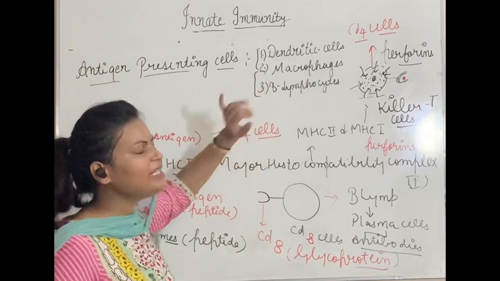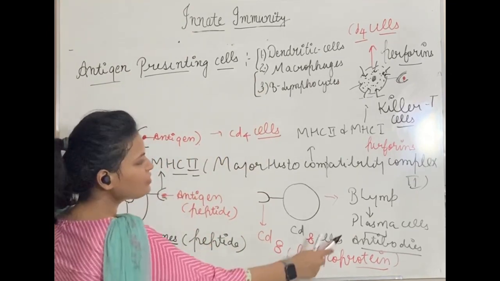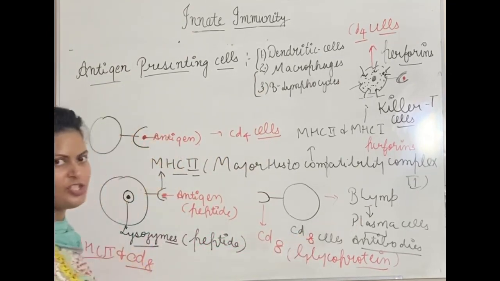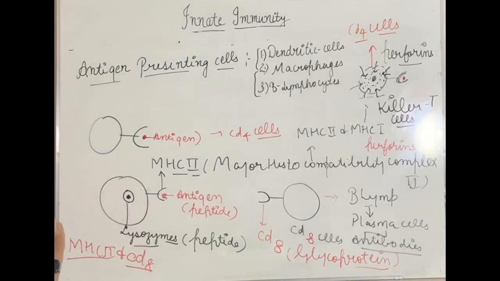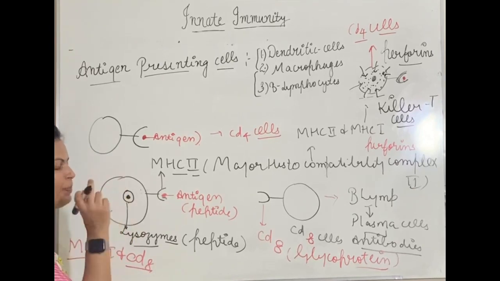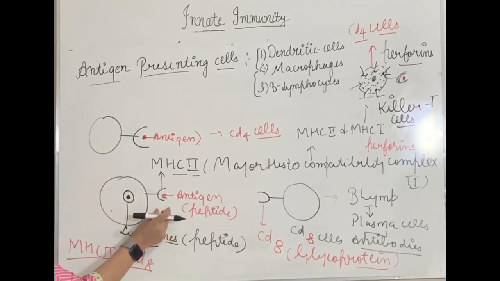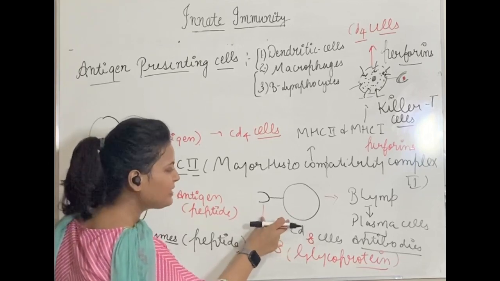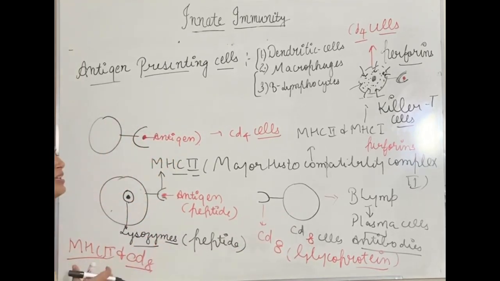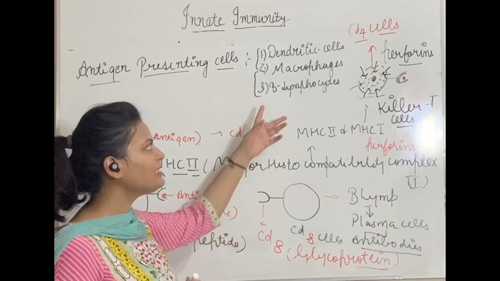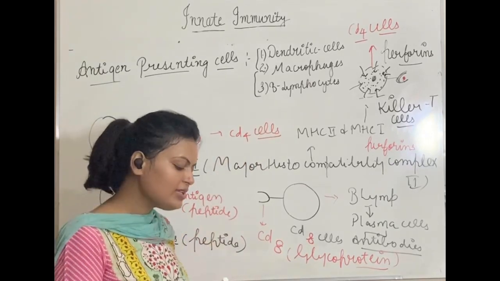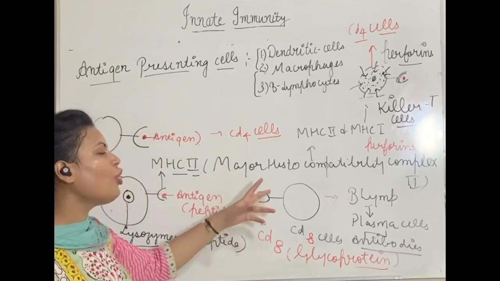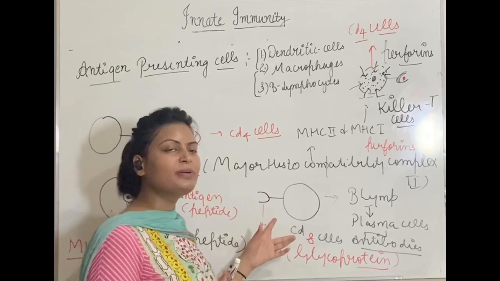If you talk about B lymphocytes, you will say that B lymphocytes are present here. How can these be antigen presenting cells? See what happens. Suppose this is a B lymphocyte. Again, antigen comes. That antigen is digested in the phagosome. The peptide component of that antigen will be showcased to helper T cells, that is CD8 cells, which will result in secretion of chemicals called lymphokines. Those lymphokines will help in differentiation, or you can say formation, of more and more helper T cells.